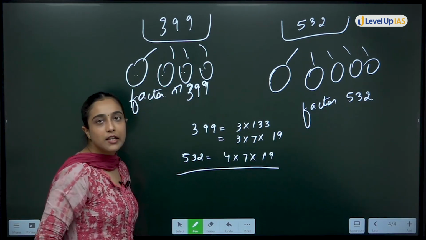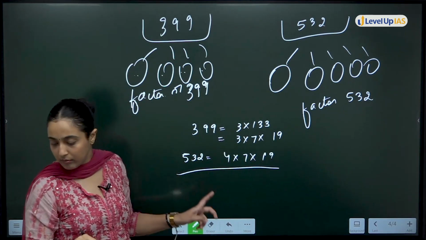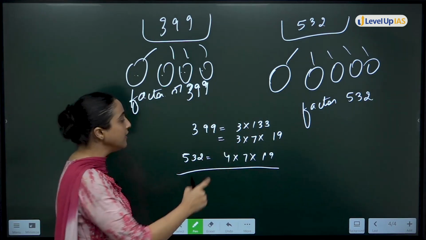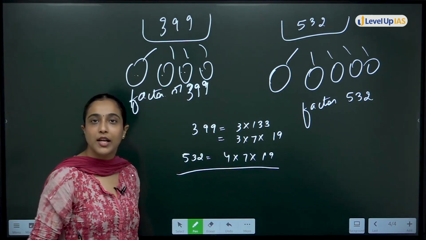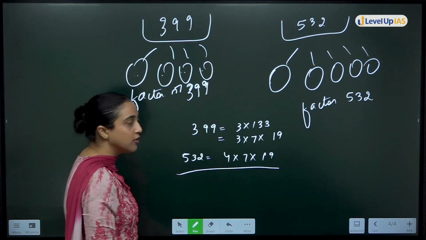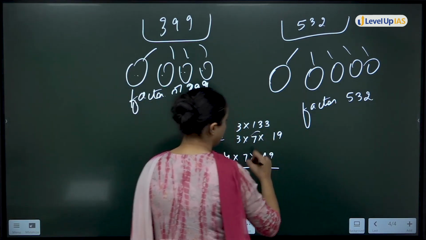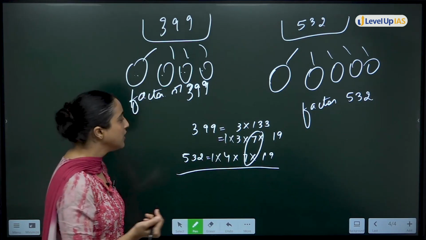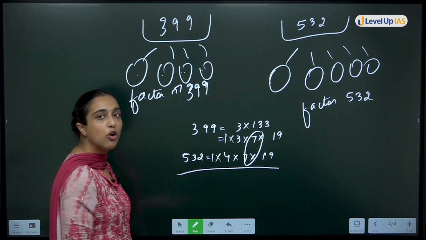Is this much clear? Then what are the common factors you have? 1 also you write. 1 is a common factor for any number. For any two numbers, 1 will be a common factor.